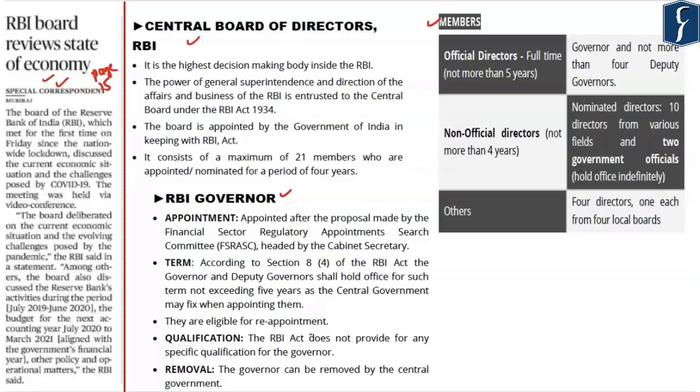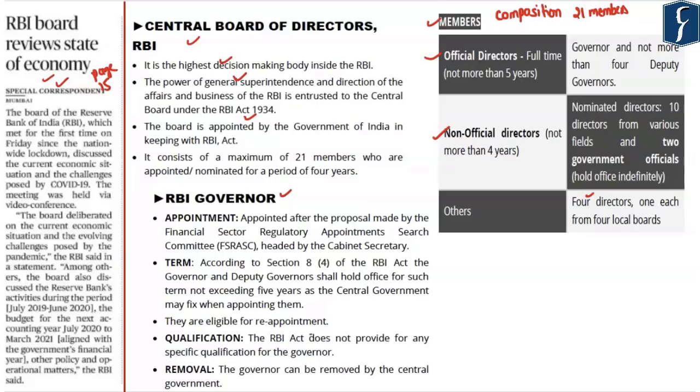Now, the Central Board of the RBI has been set up under the provisions of the RBI Act 1934. Under the RBI Act 1934, the Central Board of the RBI is the highest decision-making body. It also has the power of general superintendence and direction of the affairs as well as the business of the RBI. Now, with respect to composition of the Central Board of Directors of the RBI, the board comprises a maximum of 21 members. These 21 members include the official directors, non-official directors, as well as the directors who are the regional heads of the Reserve Bank of India.